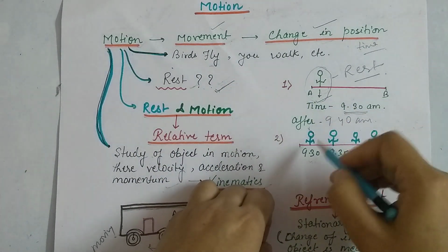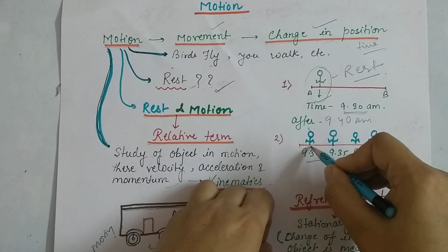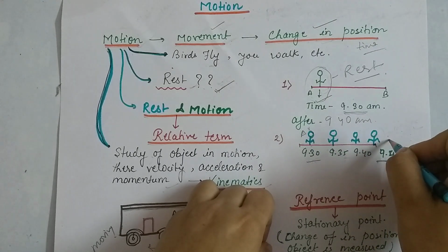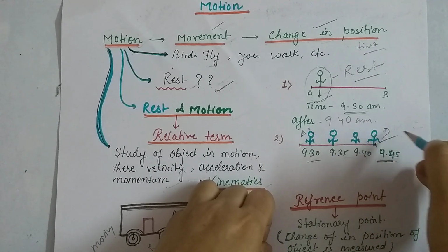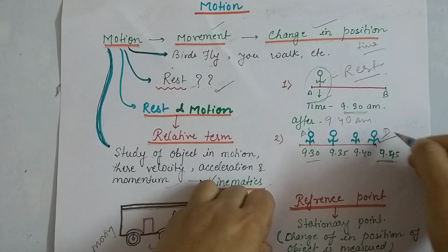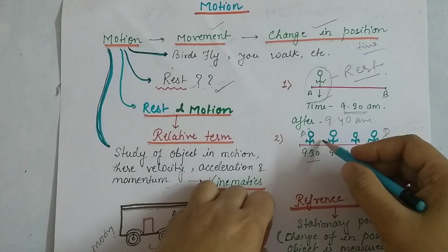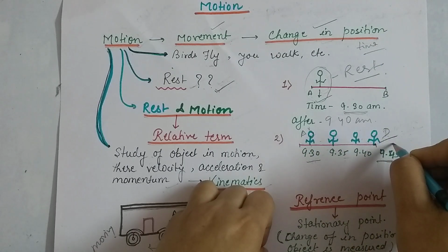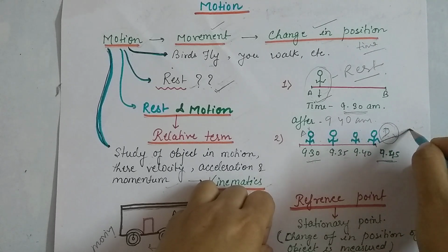The next illustration given here is of a person who at 9:30 is at point A, but after some time, at 9:45, the person is at point D. So what you observed is that this person, with respect to time, changes his position, and we can say that this person is in motion.